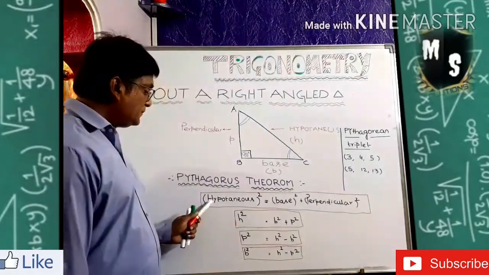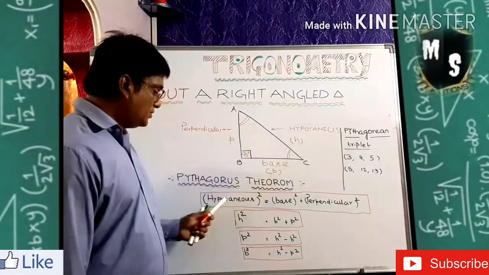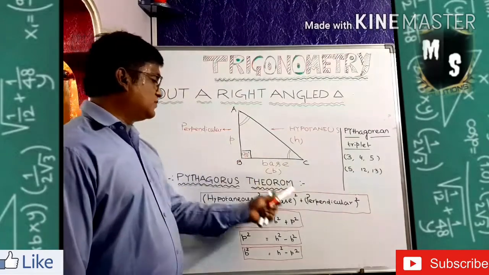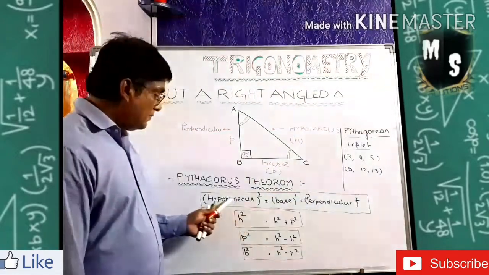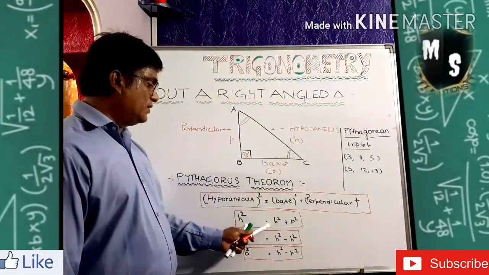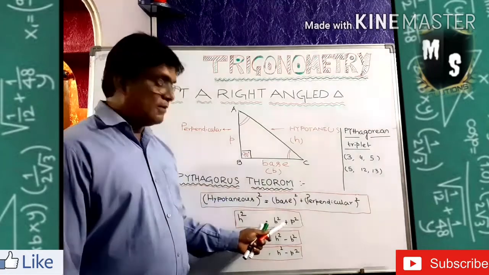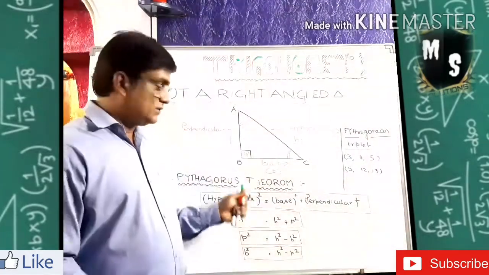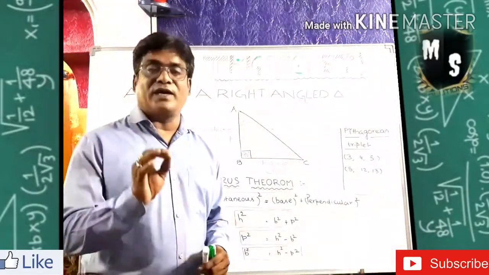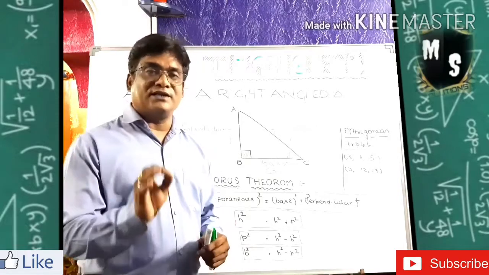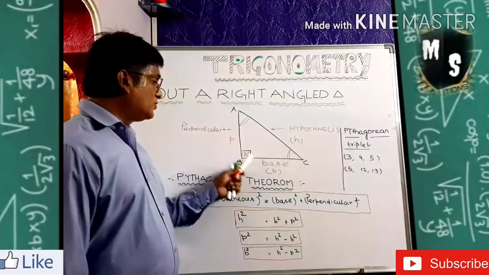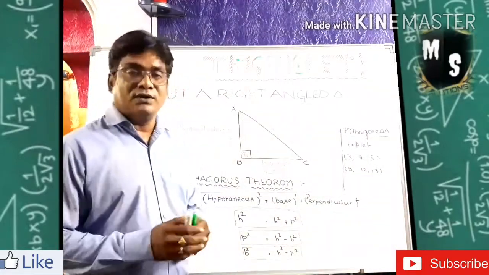I wrote it here, you see. Largest side means hypotenuse. Hypotenuse square is equal to base square plus perpendicular square. By symbol, if you write, hypotenuse is H. That means H square is equal to base B square plus perpendicular P square. So H square is equal to B square plus P square, which is the Pythagoras theorem, or largest side square is equal to the sum of the squares of the other two sides.